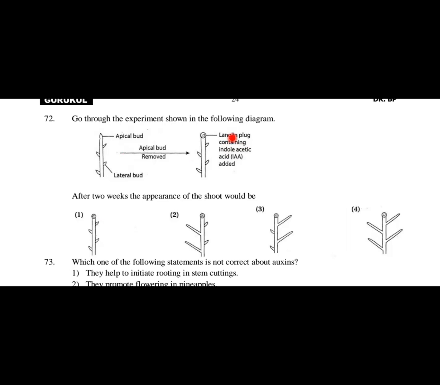When auxins are supplemented, it promotes apical dominance and it suppresses the growth of lateral buds, so it remains as it is. That is the reason option 1 should be the answer. The other options, if you see 2, 3, and 4, lateral buds are growing. This will never happen in presence of IAA. IAA will suppress the growth of lateral buds. Hence, option 1 is the answer.